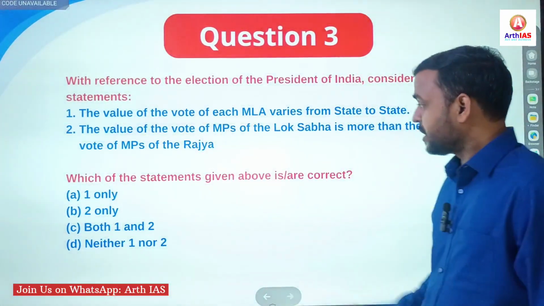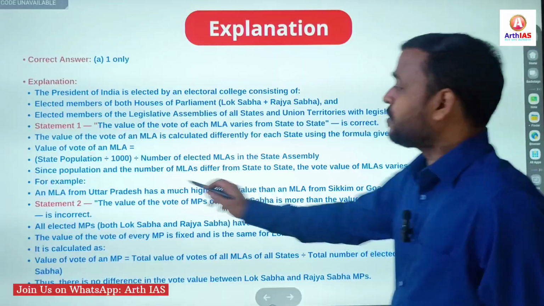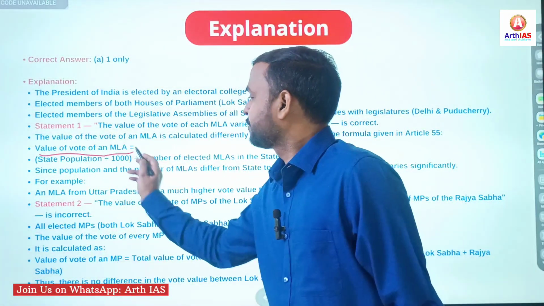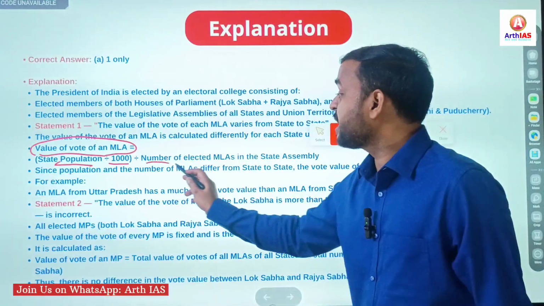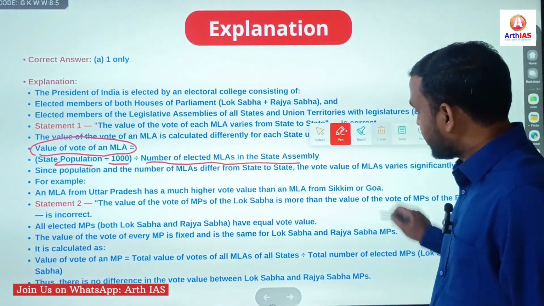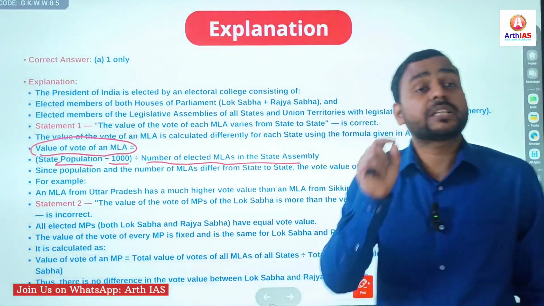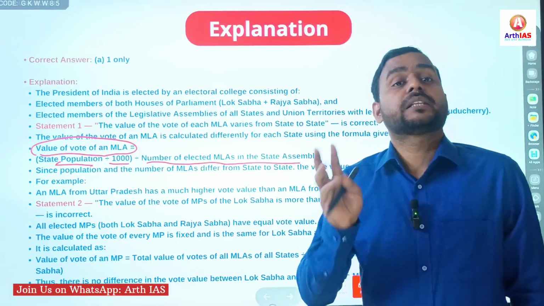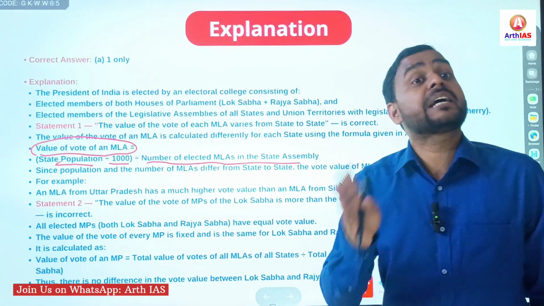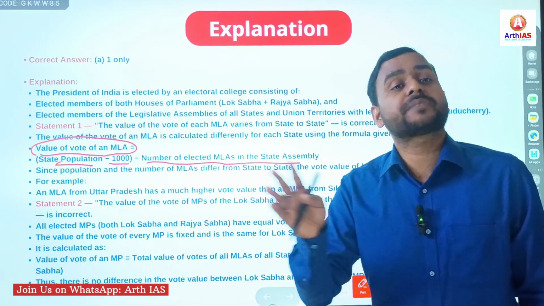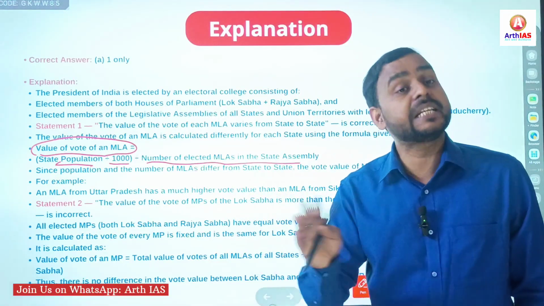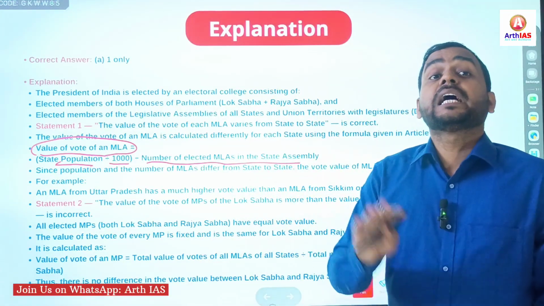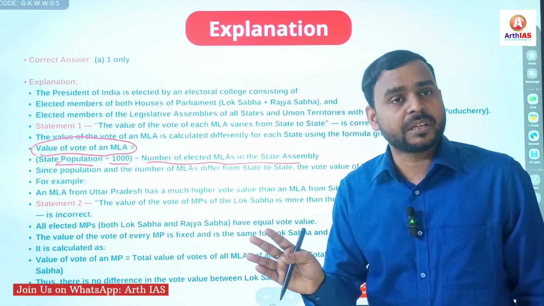Here's the formula. This is the value of vote of MLAs: state population divided by 1000 divided by number of elected MLAs. And one more important thing you should remember is that only elected MLAs and MPs, elected MLAs of state legislative assembly or legislative assembly of UTs like Delhi and Puducherry, and elected MPs of Lok Sabha and Rajya Sabha, participate in the election of president.